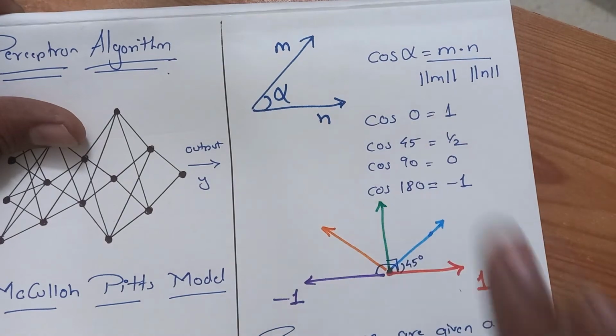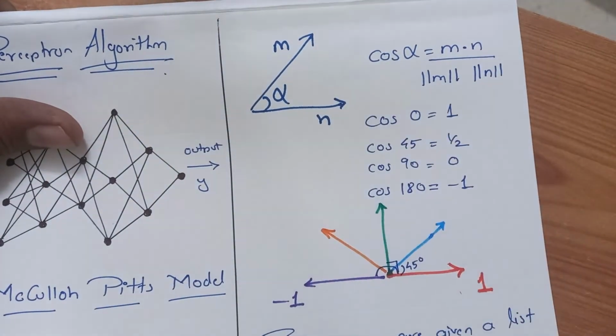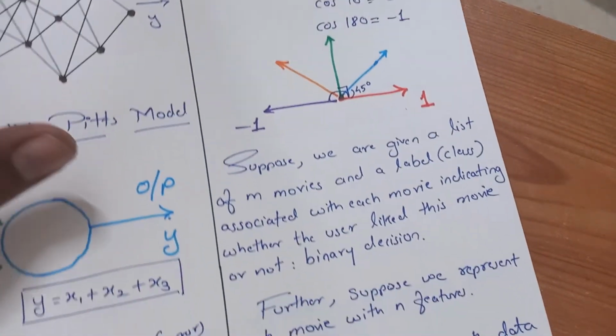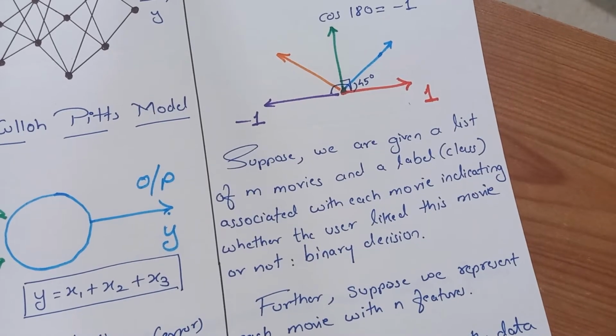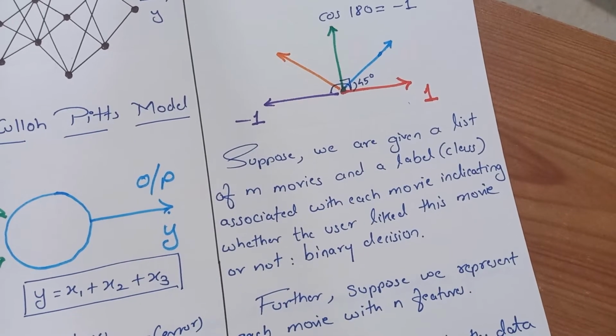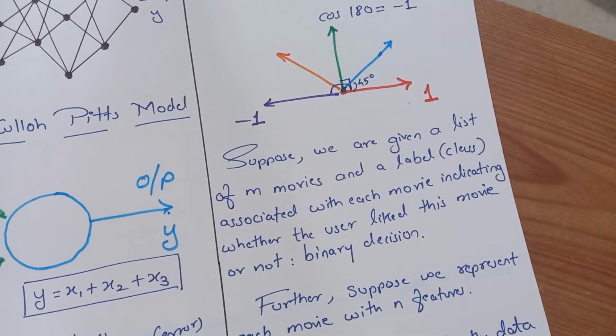So these are the basics, or you can consider this as prerequisites. Now moving ahead with the discussion of perceptron. Suppose we are given a list of m movies, and a label class. Of course, it's supervised learning, so all the movie instances have already been labeled, which movies are labeled like and which are labeled dislike.